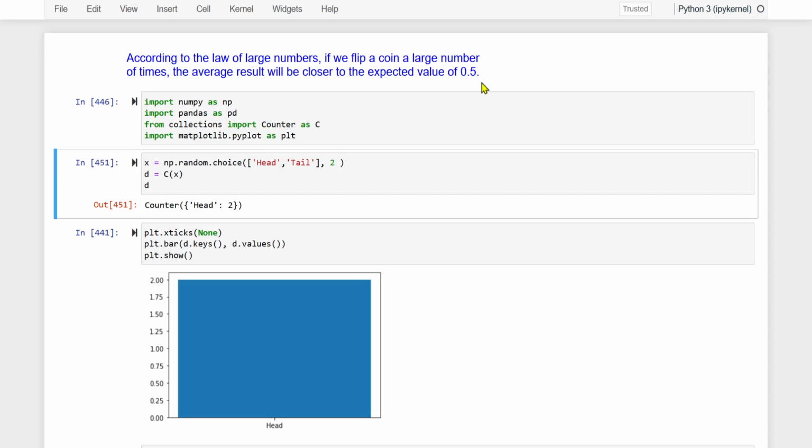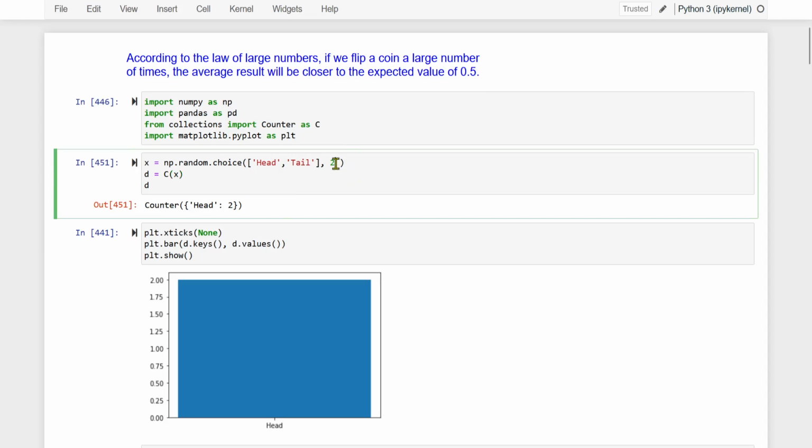Not exactly 5,000 times, there will be some difference for sure, but going by the total number of experimentations, the difference will be negligible. That is the idea. So we will do the same stuff and try to understand how it works.